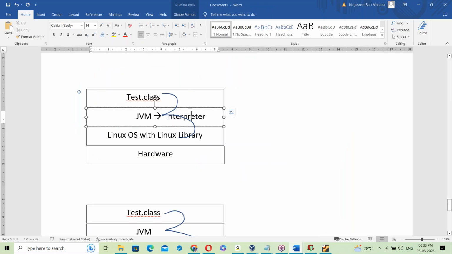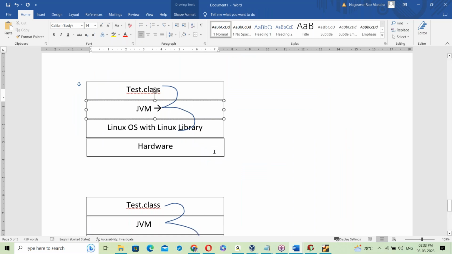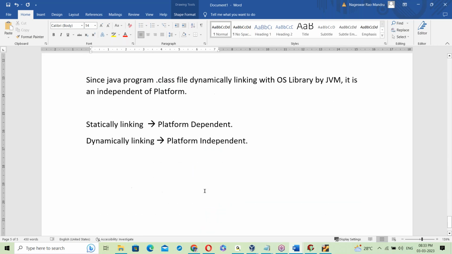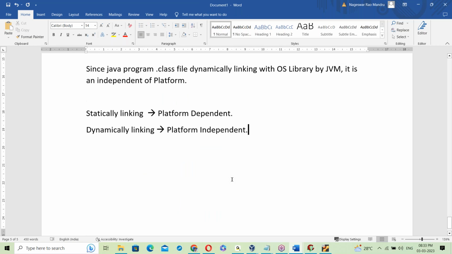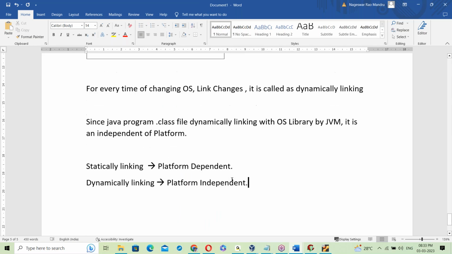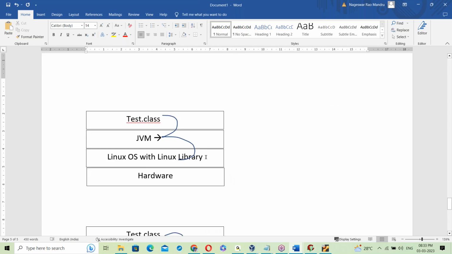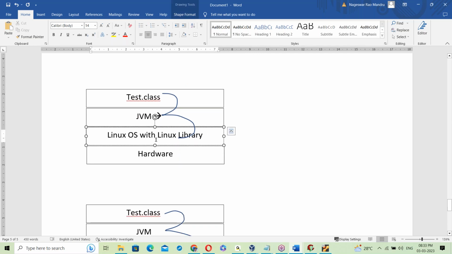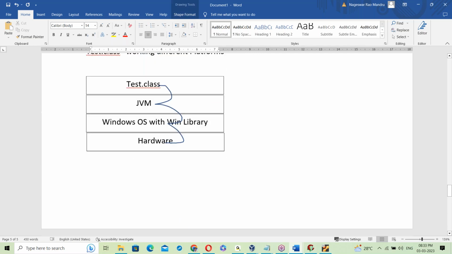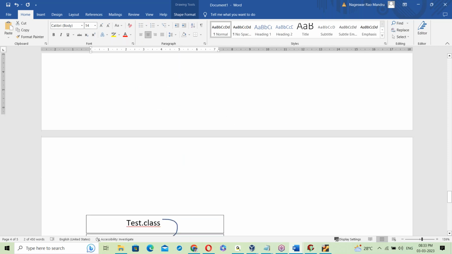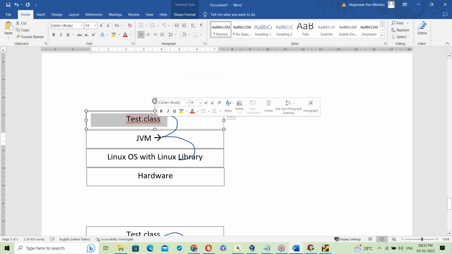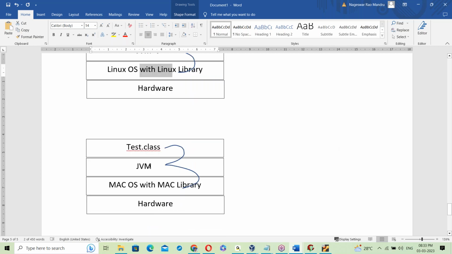Now the link changes depending on the JVM, so the JVM is responsible for making Java platform independent. Now a very simple doubt. On Windows OS, the Windows JVM takes the dot class file and links it to the Windows OS library. The Linux JVM takes the dot class file and links it to the Linux OS library. The Mac JVM links it to the Mac library.